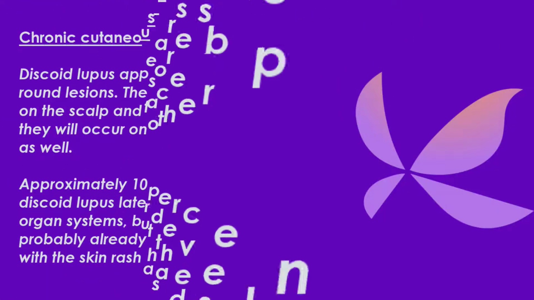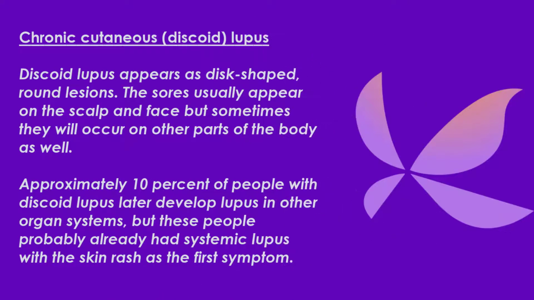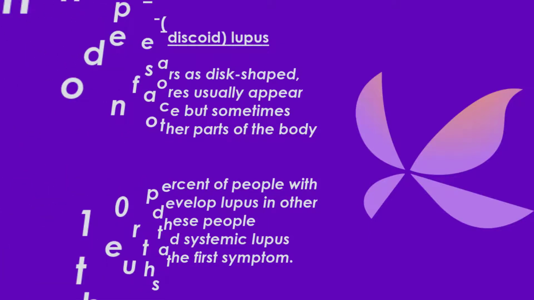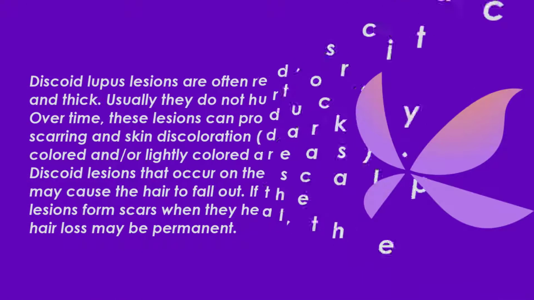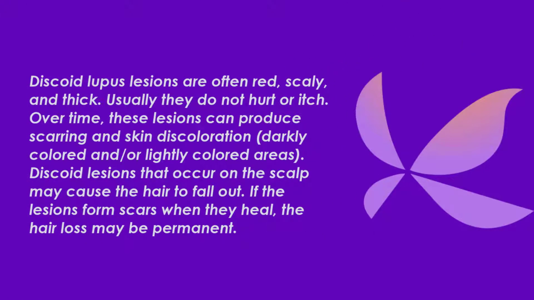Chronic cutaneous lupus, or discoid lupus. This type appears as a disc-shaped round lesion appearing on the face, scalp, and sometimes on other parts of the body. Approximately 10% of the people with discoid lupus later develop lupus in other organ systems.